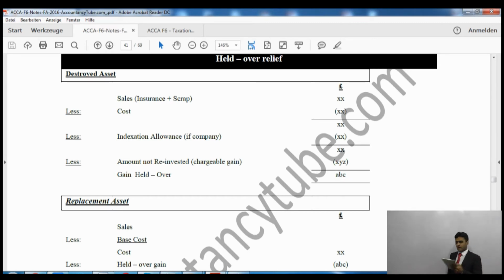Right, after that, held over relief. Say for example, if we have bought an asset and we have insured it as well. Now in the UK, as you know, most of the assets are insured. Say I bought this iPad and I have insured it.